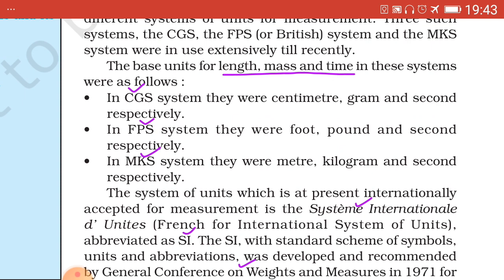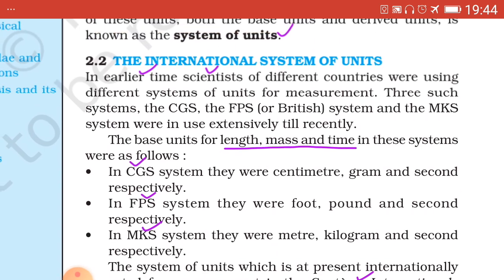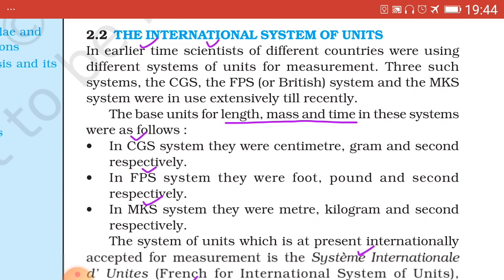And in fundamental form, N equals kg m upon s square. Now next topic is the international system of units.